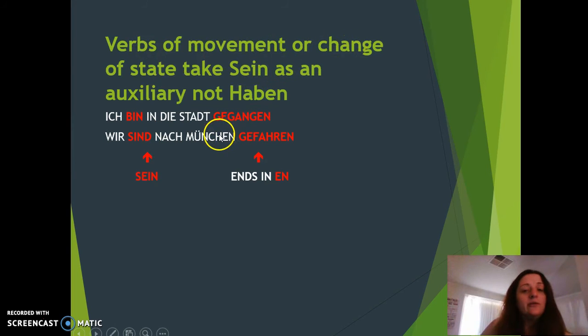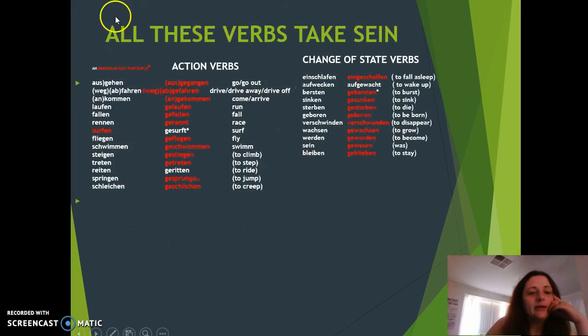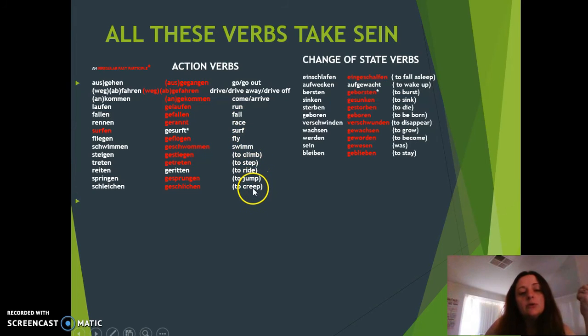Movement is a very obvious one. Verbs of change, let me explain that to you a bit further. So movement's easy. You have this complete list on the worksheet that was attached. To go out, to drive, to come, to arrive, to race, to surf, to fly. These are all movement verbs, so fairly easy to remember.